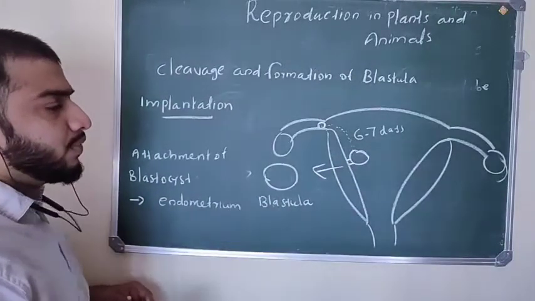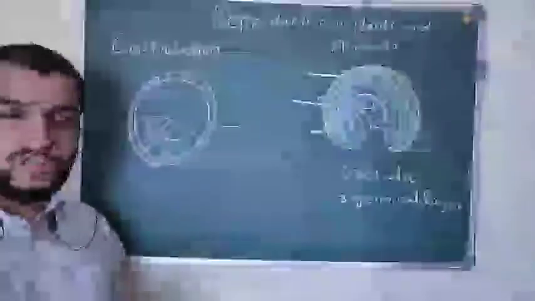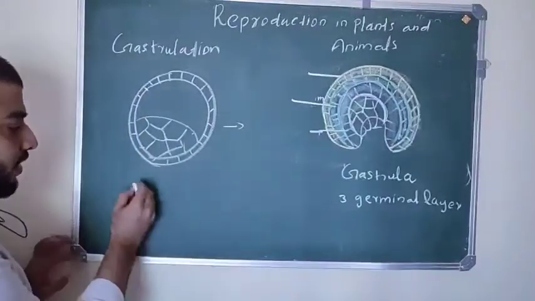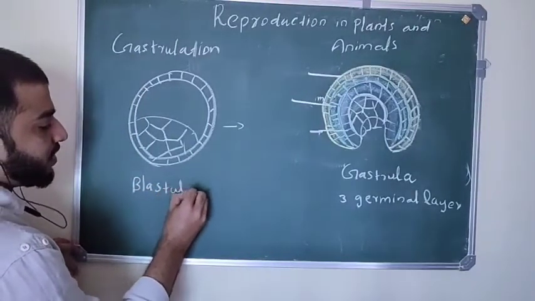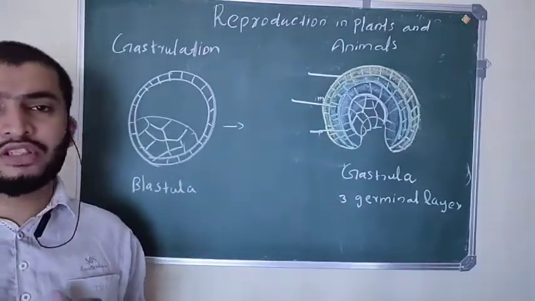The next step is going to start, that is gastrulation. Next stage of development, which is called gastrulation. So this is blastula or blastocyst. This blastula which attaches on the uterine wall, the endometrium, that process is called implantation.